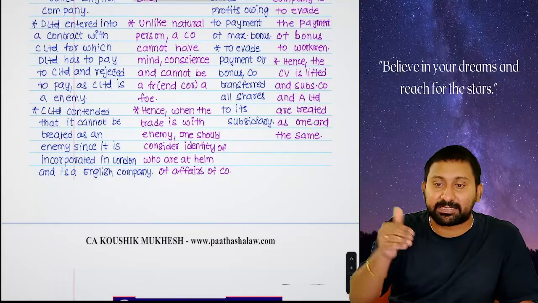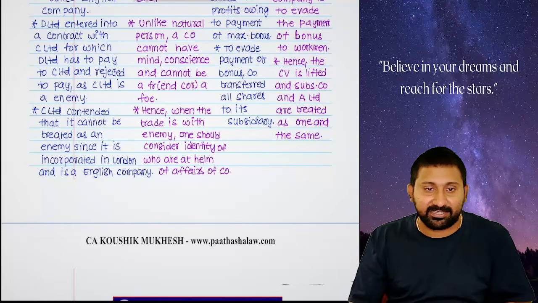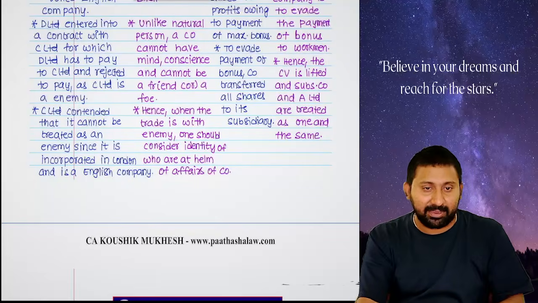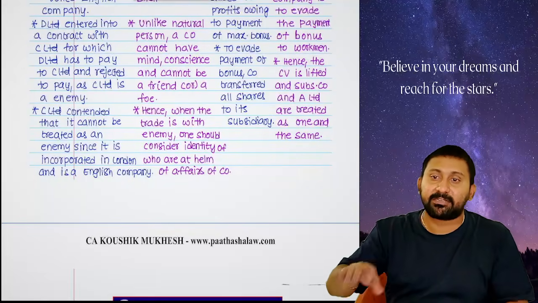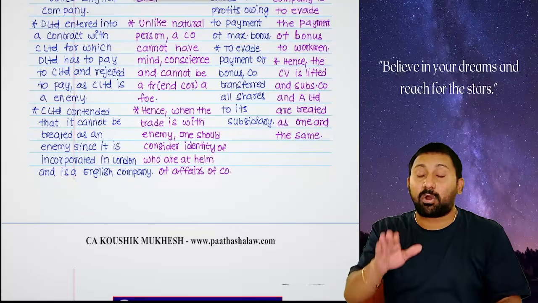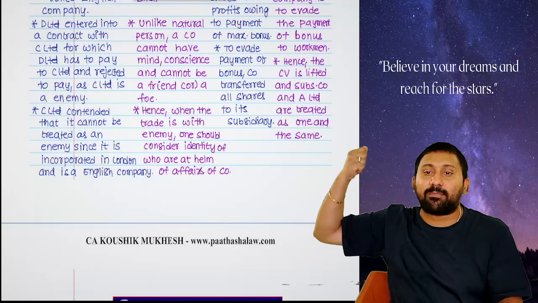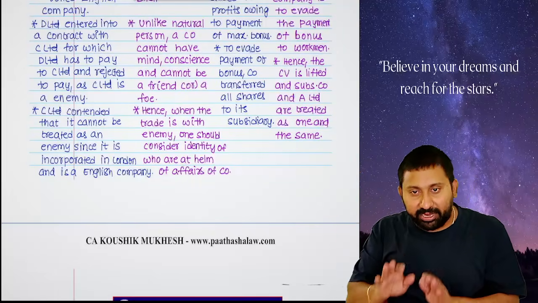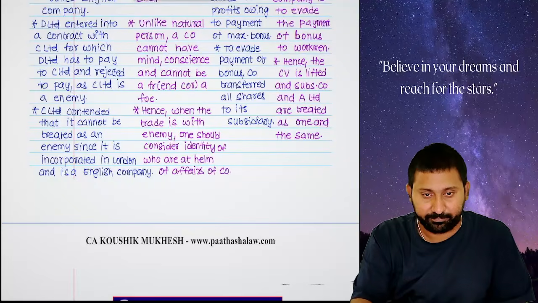Unlike a natural person, a company cannot have a mind, conscience, and cannot be a friend or an enemy. But enemy controlled companies will be treated as enemy only. So Continental Tire and Rubber Company Limited, though incorporated in England, if you really remove the mask, all are Germans inside. Therefore, it is treated as an enemy. Payments need not be made to it during the wartime.